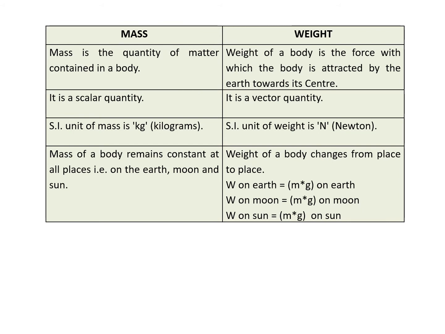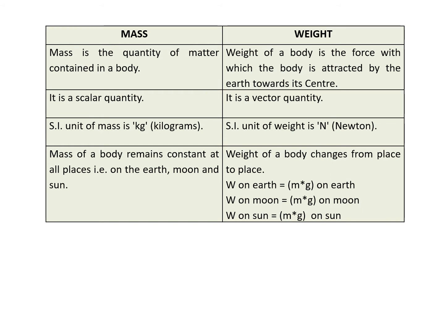Next difference is that the mass of a body remains constant at all places, that is on earth, moon and sun. If the mass of our body is 40 kg on earth, then on moon it is again 40 kg and on sun it is again 40 kg. But it is not the same for weight. Weight of a body changes from place to place, as weight is a product of mass into acceleration due to gravity, m into g.